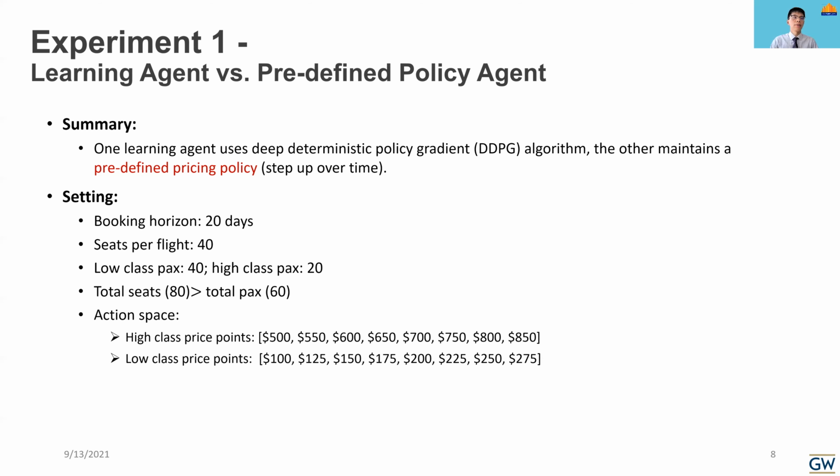The low fare class passengers would be 40, and the high fare class passengers would be 20, which means that the total seats is greater than the total passengers, which would lead to fierce competition. And for the action space, for each fare class, there will be 8 price points to choose from.